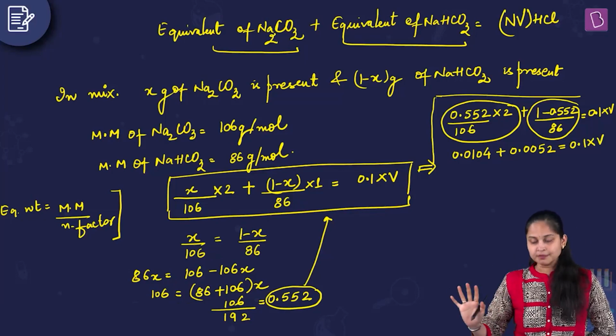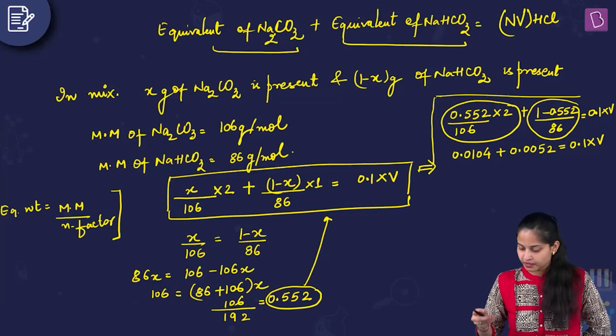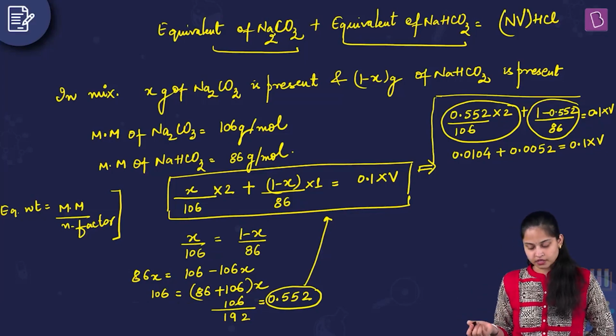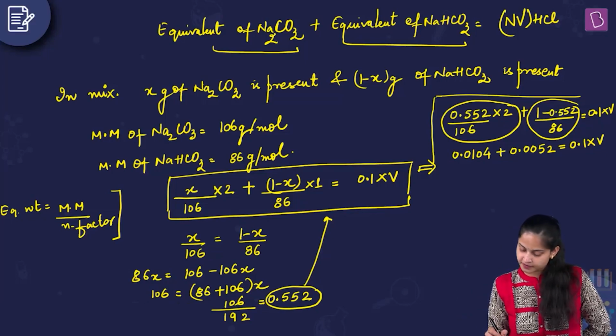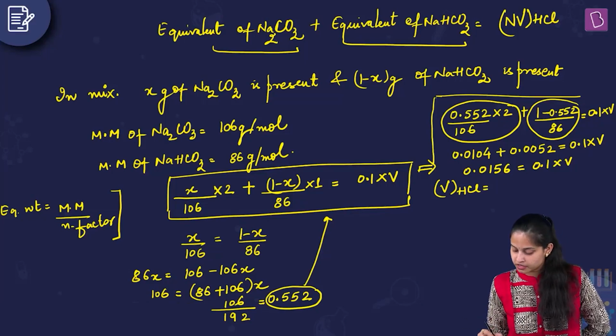Okay, simple multiplication and division, apply approximation, go for it. Remember this, it is 0.552. So you will get the answer as 0.0156 equals 0.1 multiplied by V volume. So the volume required for HCl is 0.156 liters.